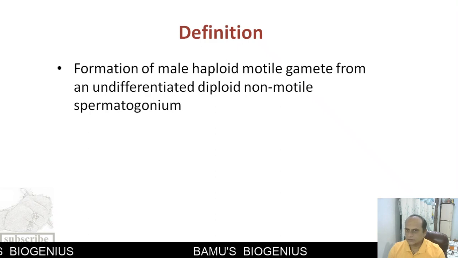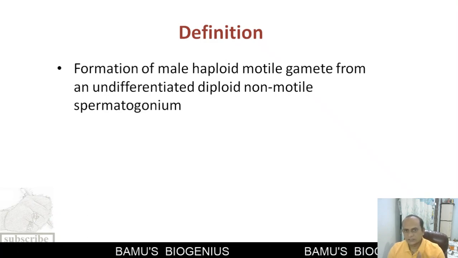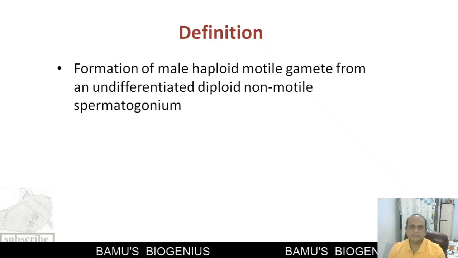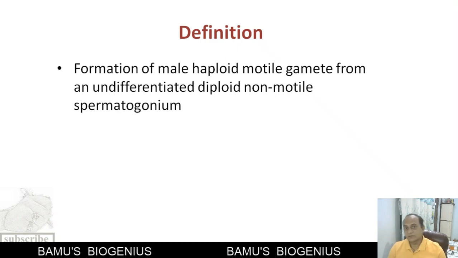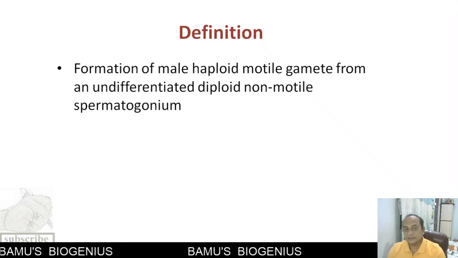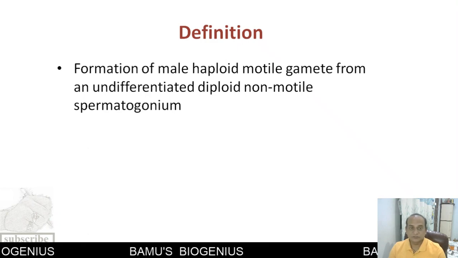When we talk about the definition of spermatogenesis, what does spermatogenesis mean? As the name suggests, sperm and genesis. The production of a sperm is called spermatogenesis. So the actual definition is the formation of a male haploid motile gamete from an undifferentiated diploid non-motile spermatogonium, or we can say sperm mother cell.